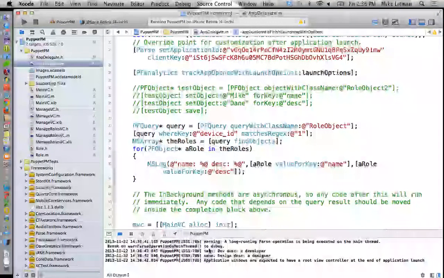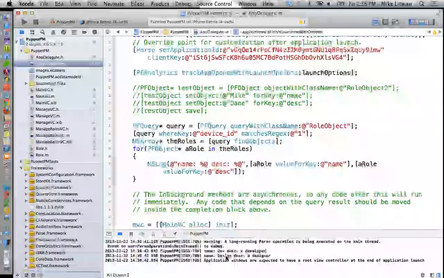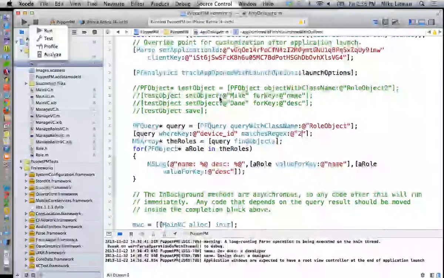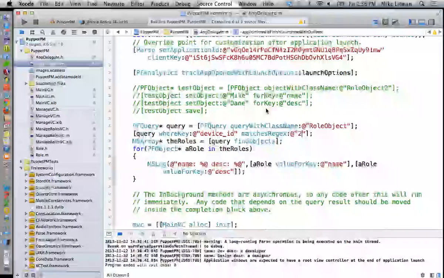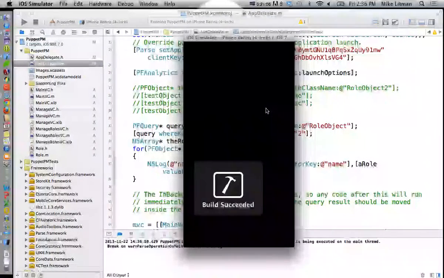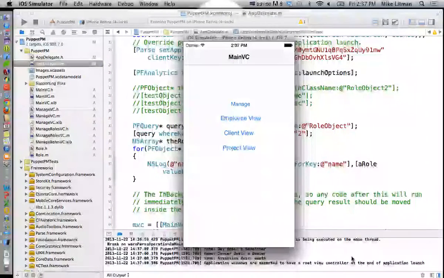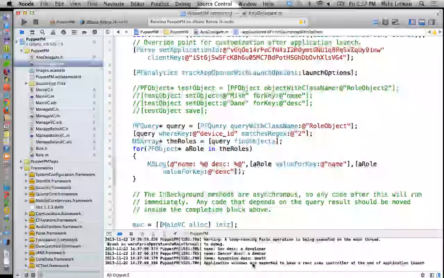So for device ID 1, we have dev and design. And then for device ID 2, we should have the three things: developer, dancer, death. Make sense?